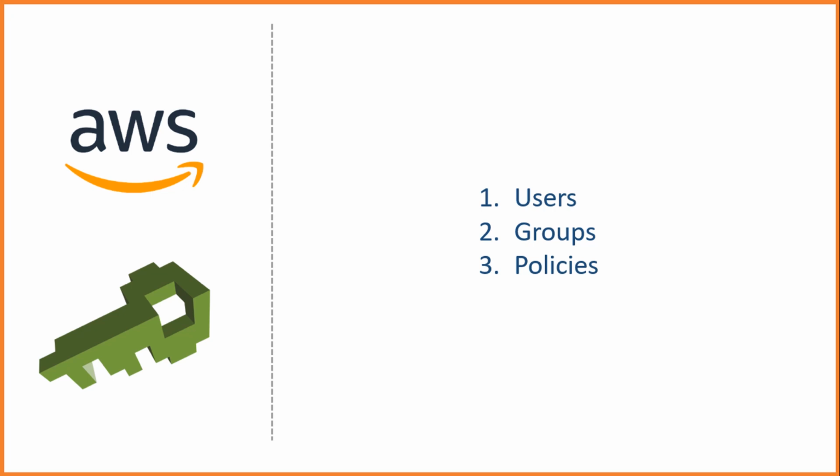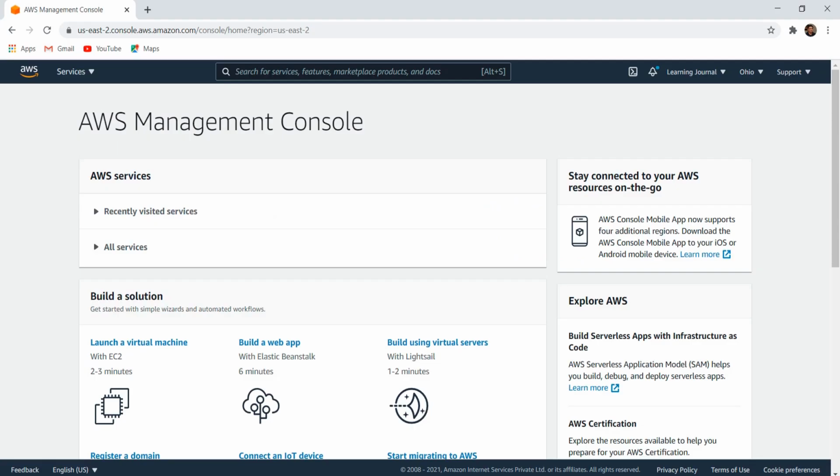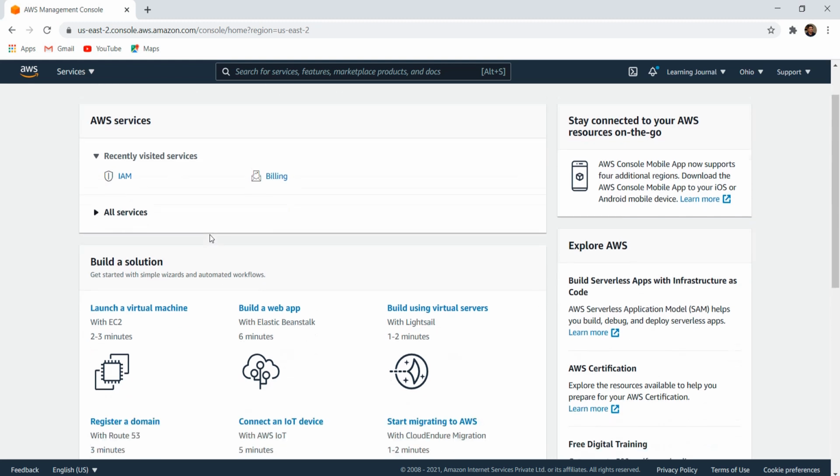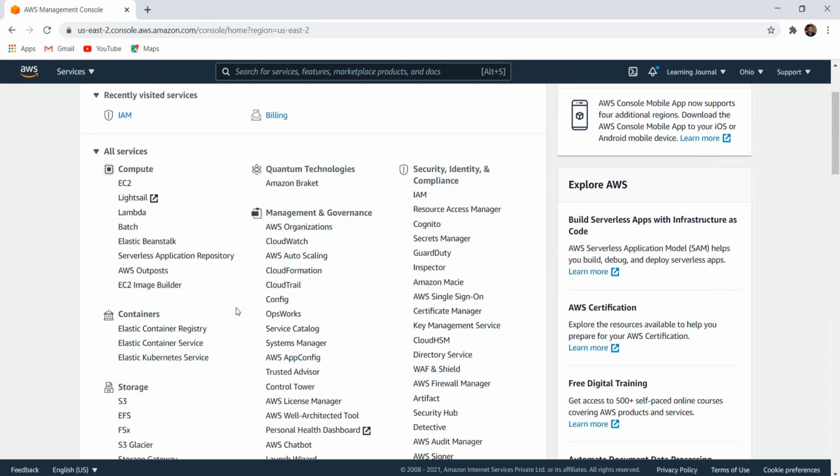Now, let's try all this to see it in action. I am logged in to my AWS Management Console using the root user. However, I do not want to use the root user credentials for my day-to-day work. So let me create a new user for myself. I can create a new one using the IAM service. You might find a link to the IAM service in your recently visited links. You can also find it in all services. Here it is. Let me click it.